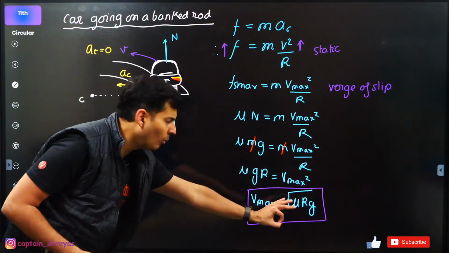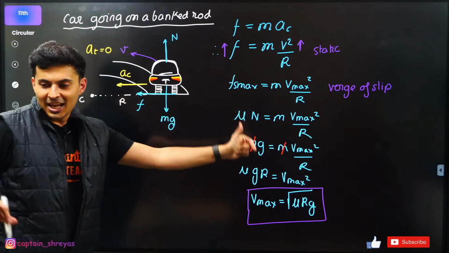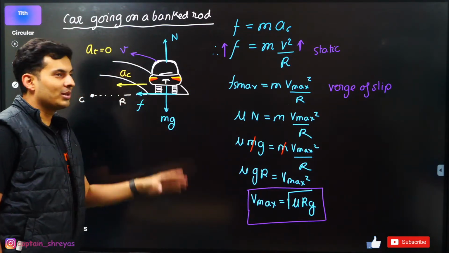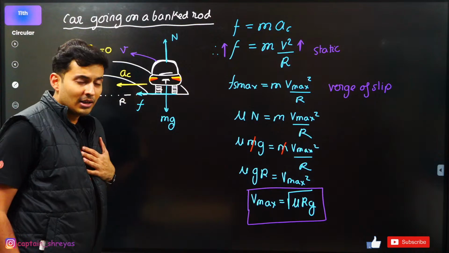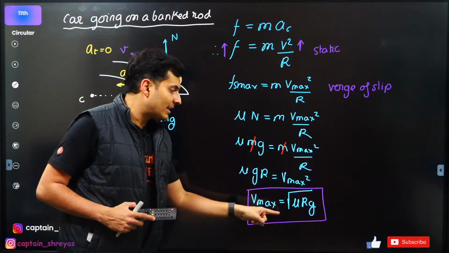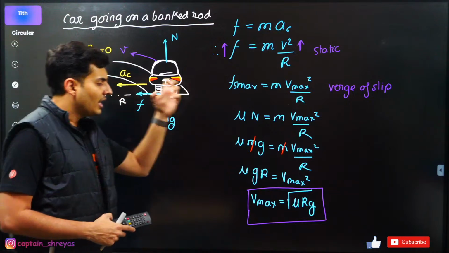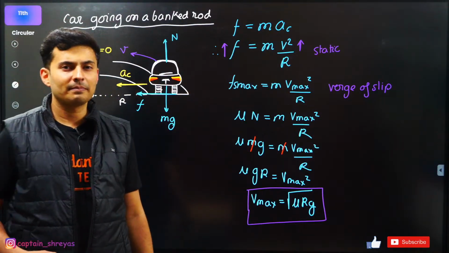Maximum speed. Anything more than this, you are going to slip. That's it. So I found that speed. If I want not to slip, I'll make sure my speeds are lesser than this. It depends on the coefficient of friction, the radius of the track, and acceleration due to gravity.